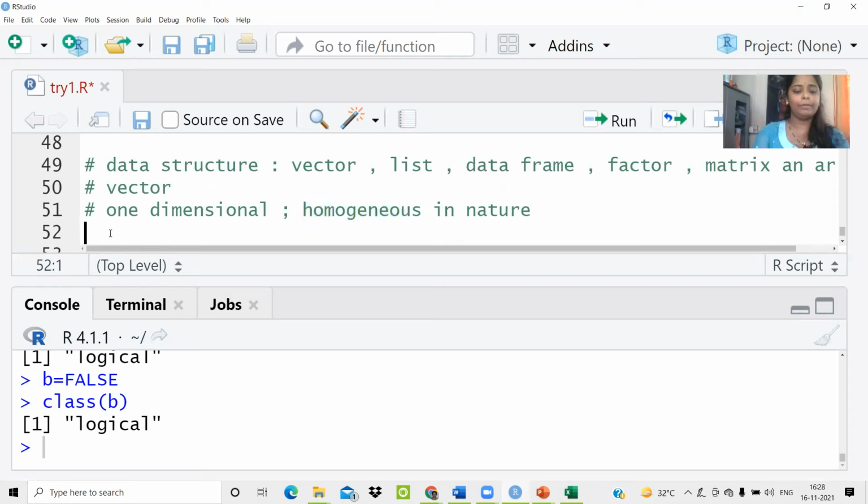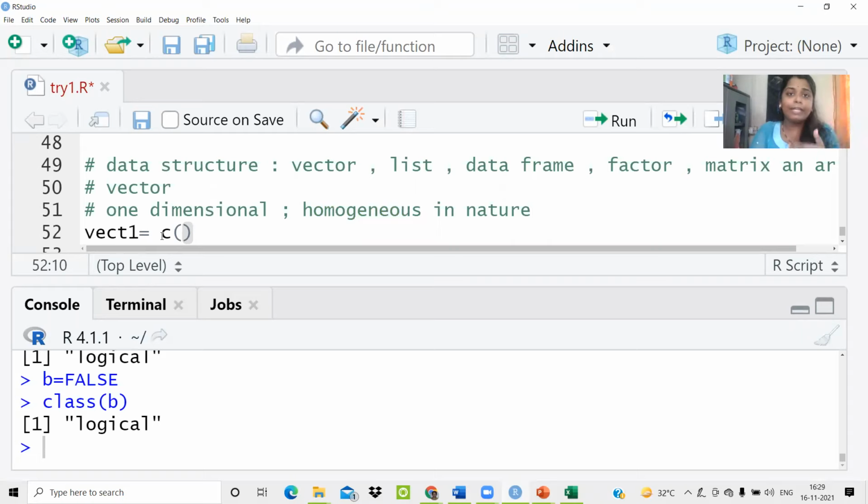Let me create one vector for you. I'm writing vector1 is equal to, and wherever you are creating a vector, you have to use the function called c, which stands for the concatenation function. The concatenation function helps you concatenate multiple elements together, because you are going to store multiple elements. That's why you need a data structure, right?